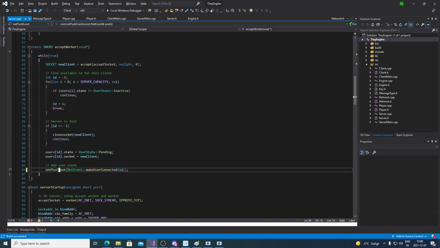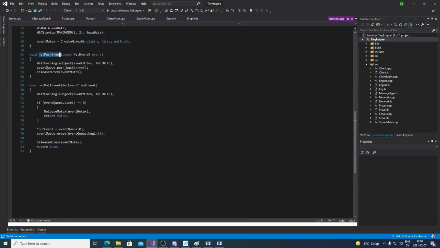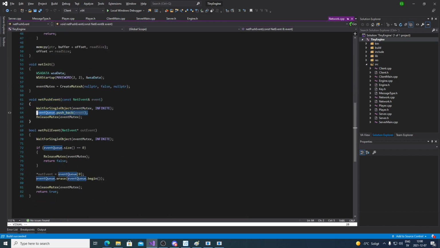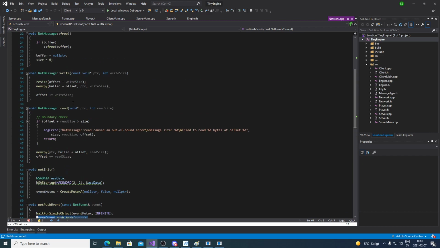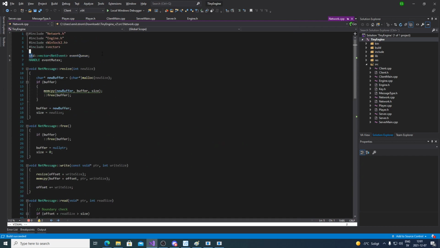Like here's net push event. So here we'll be pushing it to an event queue. So we won't have to worry about our socket listen buffer getting filled up. The only thing that will happen is the net event queue that we've written will start filling up with people. And that's a vector, so it can grow essentially as much as it wants.